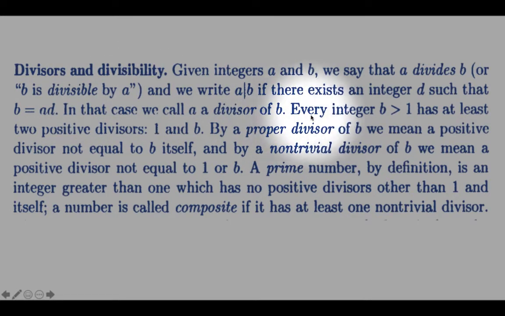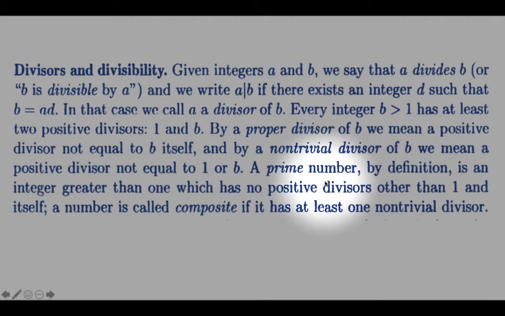We know that every integer greater than 1 has at least two positive divisors, 1 and the number itself. By the term proper divisor, we mean a positive divisor not equal to b itself. And by non-trivial divisor, we mean a positive divisor not equal to 1 or the number itself.